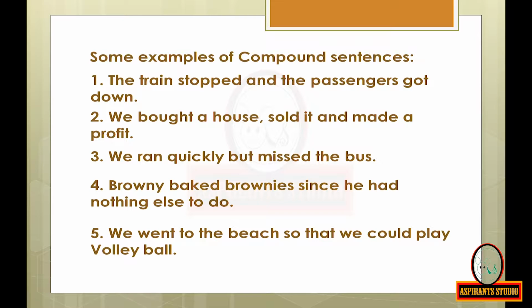Now see the fourth one. Brownie baked brownies since he had nothing else to do. If you remove since and split this sentence into two simple sentences, then we get: Brownie baked brownies. He had nothing else to do. We went to the beach so that we could play volleyball. Now remove so that and see, we get two simple sentences: We went to the beach. We could play volleyball. These are examples of compound sentences.